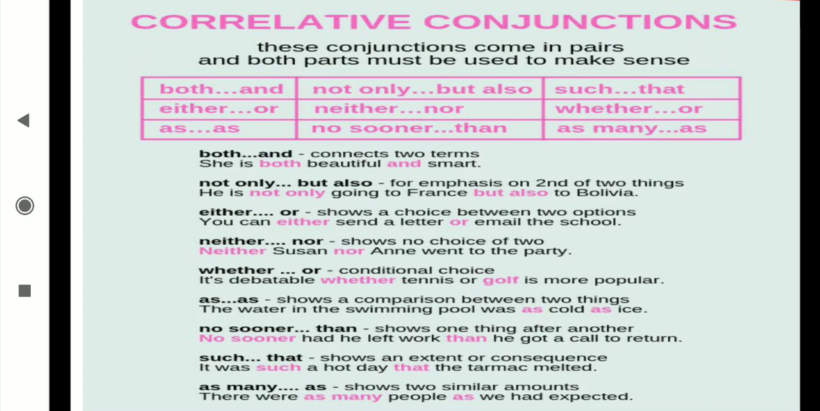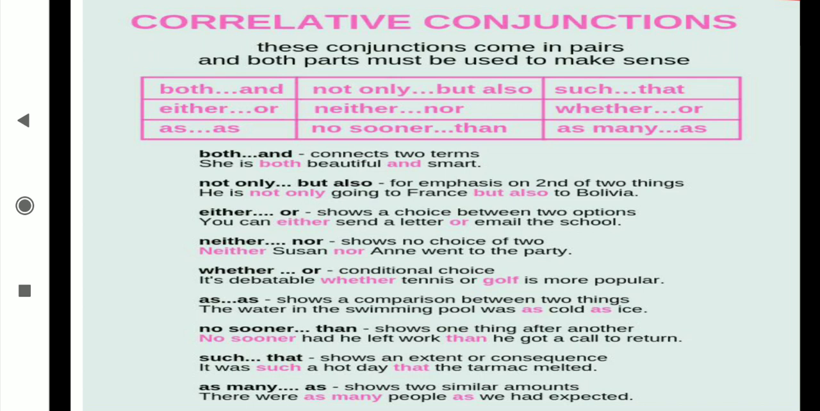Both and: how to use? Connect two terms. She is both beautiful and smart. She has both things, that's why both beautiful and smart. Not only but also: for emphasis on the second of two things. He is not only going to France but also to Bolivia. Either or means this will do or that will do. You can either send a letter or email the school. Neither nor: negative. Neither Susan nor Annie went to the party. Whether or: conditional choice. It's debatable whether tennis or golf is more popular.